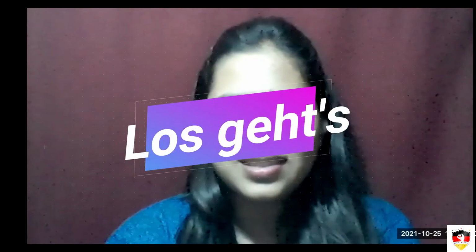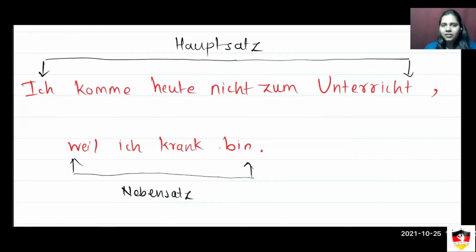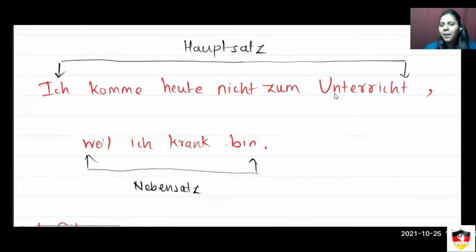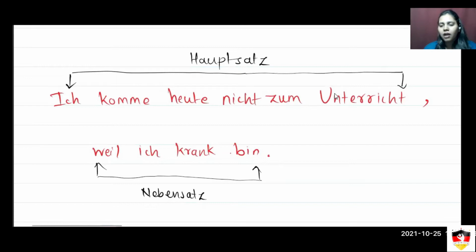First of all, we should understand that we have two parts of statements. Whenever we want to use weil, dass, or wenn in our statement, there will be two parts: one part is the Hauptsatz, another part is the Nebensatz. Now what is a Hauptsatz? A Hauptsatz is nothing but one simple independent statement.